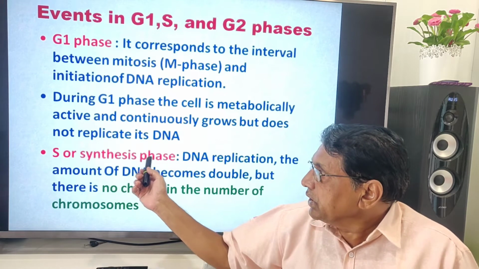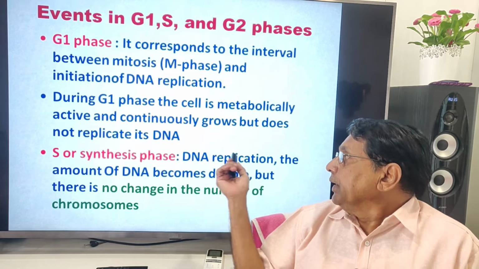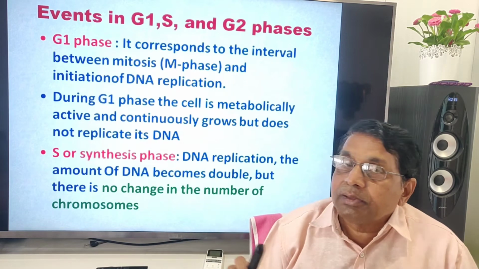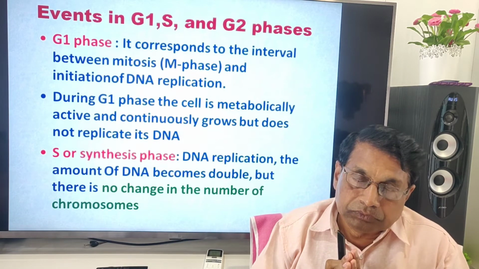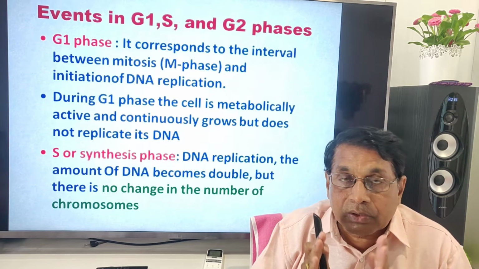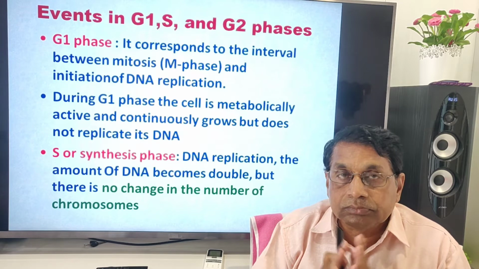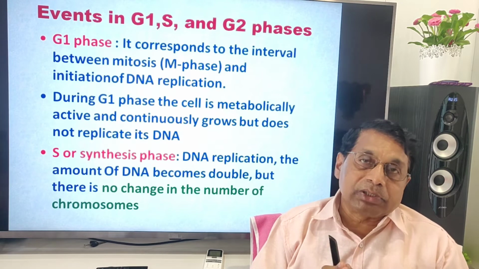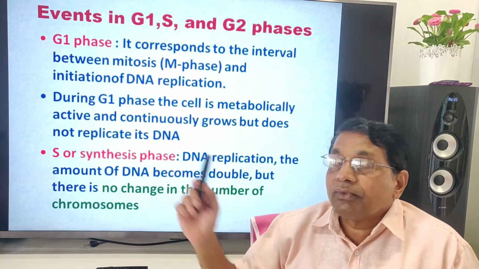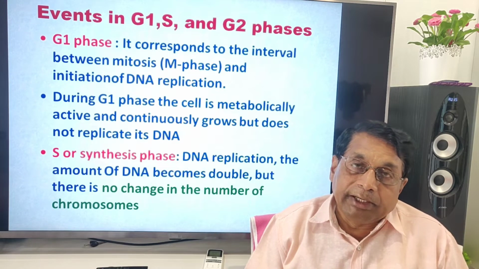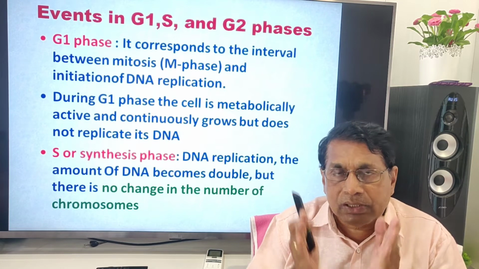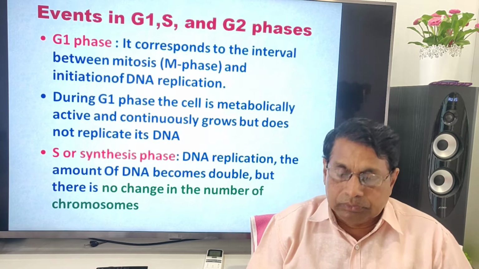S or synthetic phase, DNA replication: the amount of DNA becomes double. But remember, chromosome number remains same. Only DNA becomes double, but there is no change in the number of chromosomes. Internally, inside the chromosome, the DNA becomes double, replicates, but the chromosome number remains same.